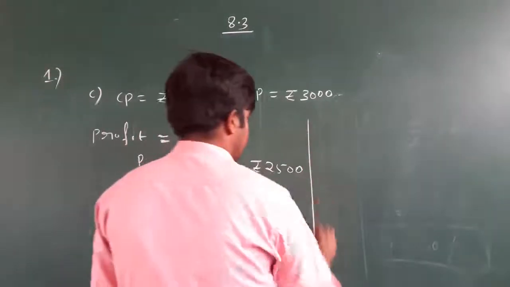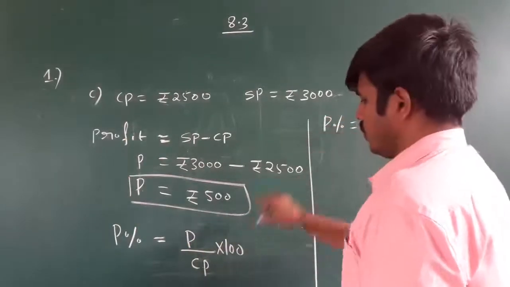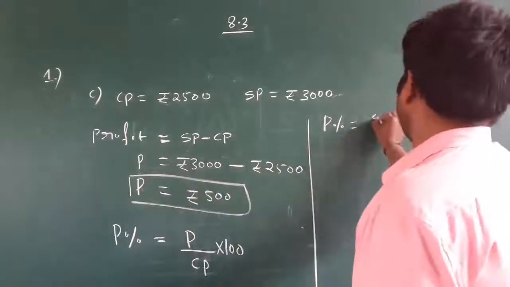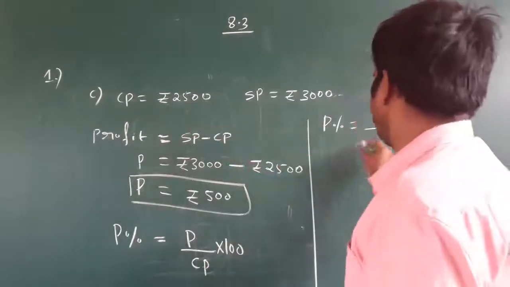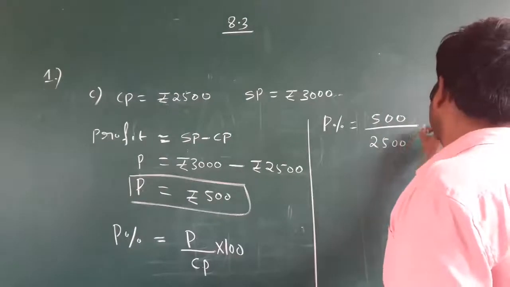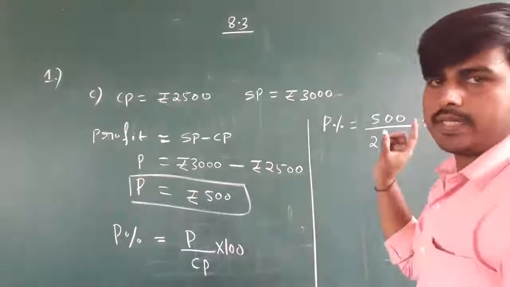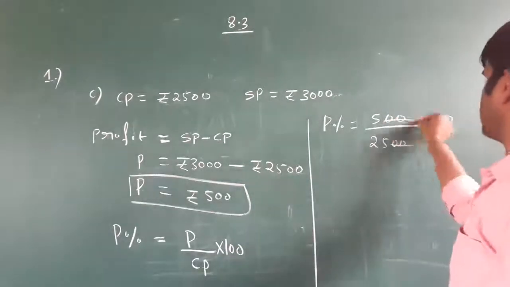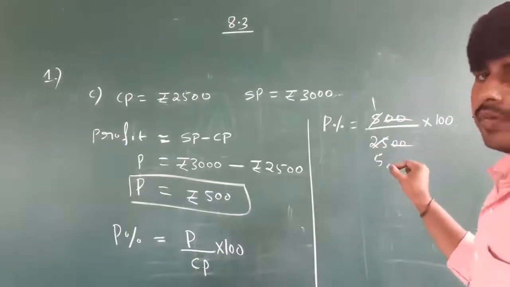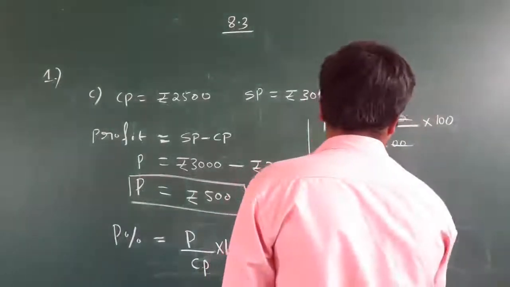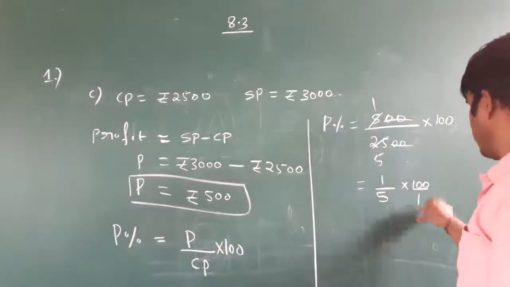So substitute. Profit percentage is equal to, profit is how much? Rupees 500. CP is how much? 2500, into 100. 100 means 100 by 1. Okay. Two zeros will cancel. 5 ones are 5, 5 5s are 25. So what remains? 1 by 5 into 100 remains. 100 means 100 by 1.